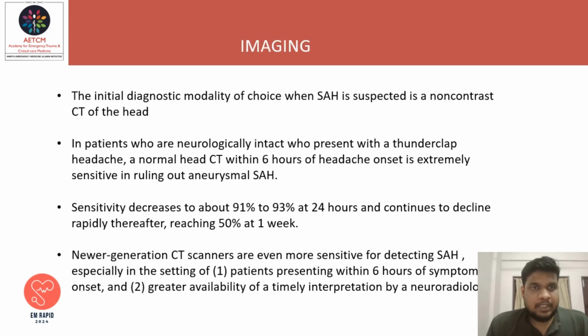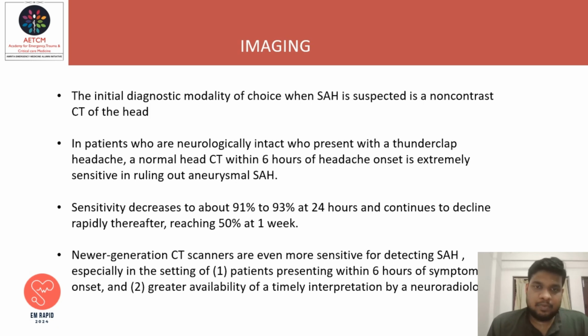Coming to imaging, the initial diagnostic modality of choice when SAH is suspected is plain CT brain. In patients who are neurologically intact and presented with a thunderclap headache, a normal head CT within 6 hours of headache onset is extremely sensitive in ruling out aneurysmal SAH.